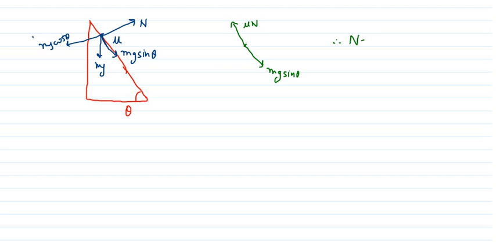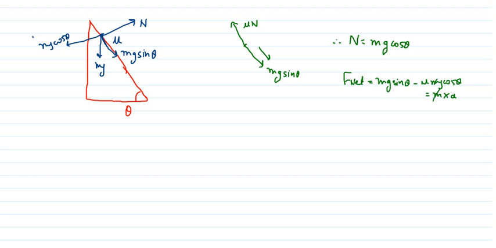The normal force will be mg cos theta. So what will be the net force? Since the block is coming in this direction, this will be greater and the opposite will be smaller. So the net force will be mg sine theta minus mu n, and n is mg cos theta. And net force is mass into acceleration.